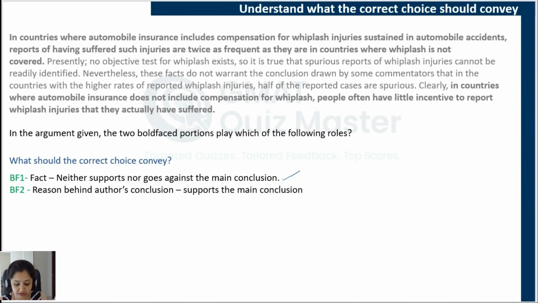Any kind of information related to this BF1 will be correct. Now, BF2 is the reason behind the author's main conclusion. It supports the author's main conclusion, and it is also the explanation that the author has provided, and it differs from the explanation which the commentators have provided. So it also acts like an intermediate conclusion here.